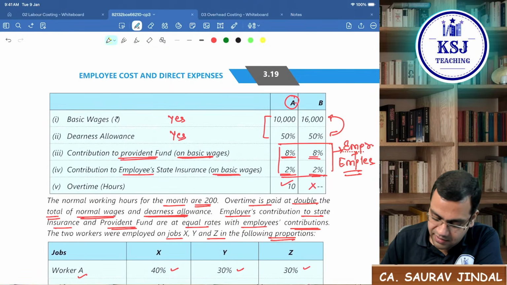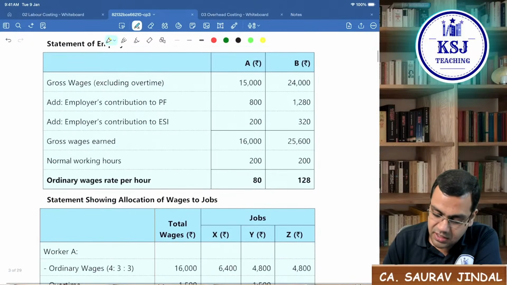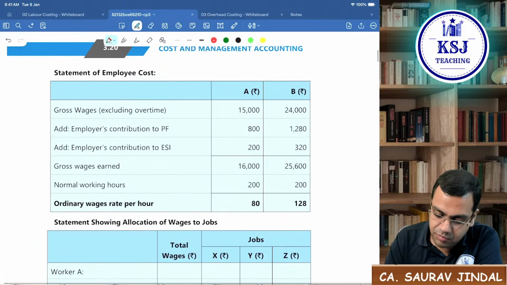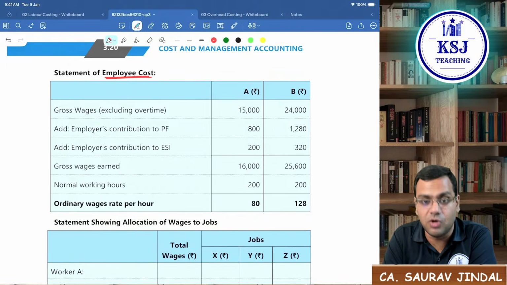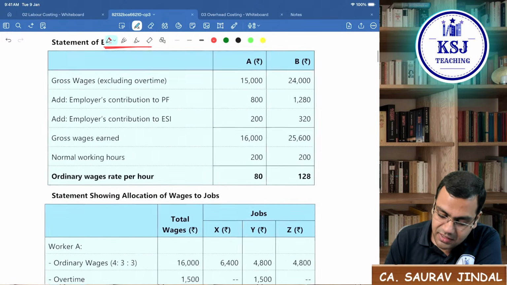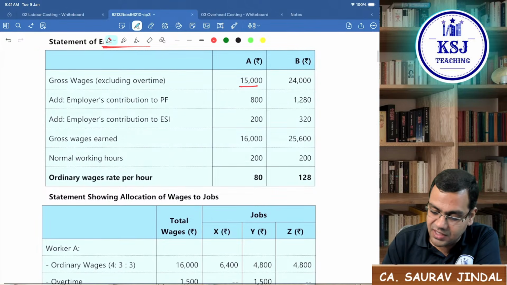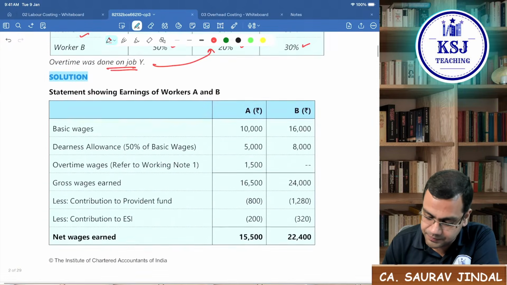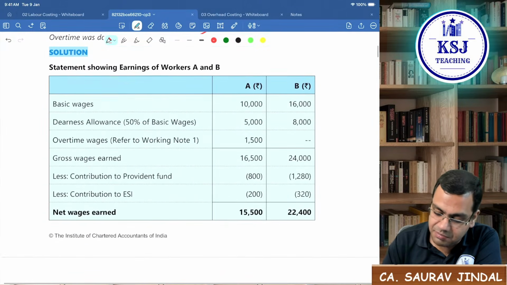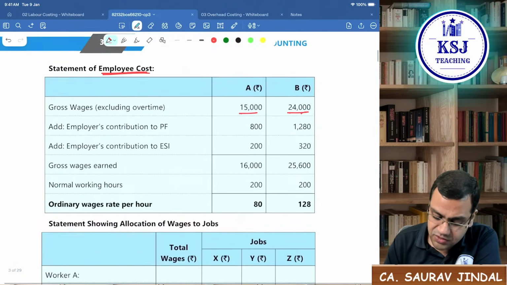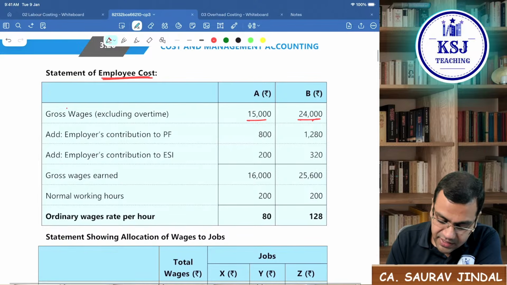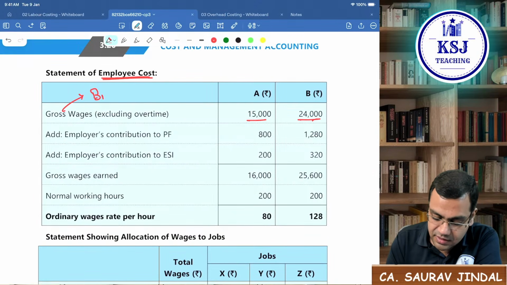So that is what they have done here. If you look at this part, gross wages, statement of employee cost, this is the employee cost from the viewpoint of the employer. Gross wages are there excluding the overtime, that is 15,000 and 24,000. Gross wages means basic plus DA.